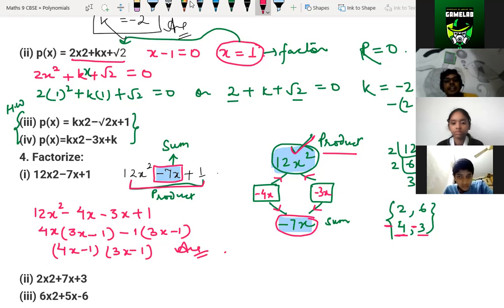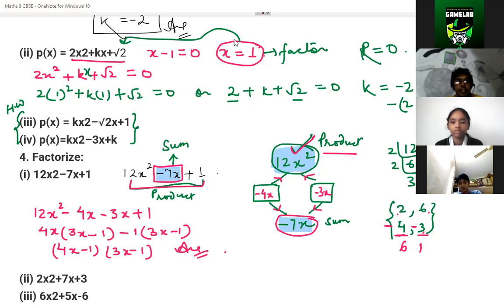So what is the factorization of 12? 2 and 6, 4 and 3, right? Or you can write 6 and 1 also, not a problem. But what you should take is minus 4 and minus 3 to get minus 7x over here. If you choose minus 4 and minus 3,